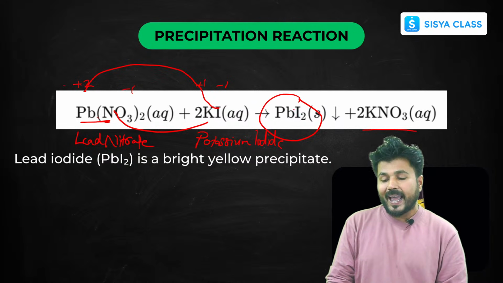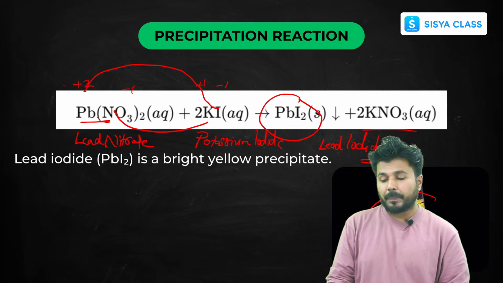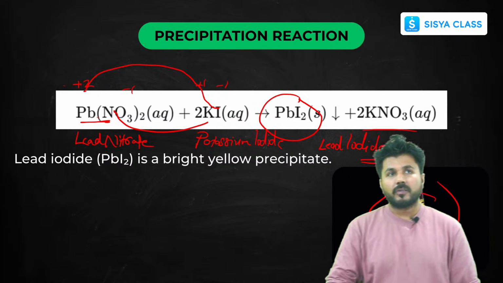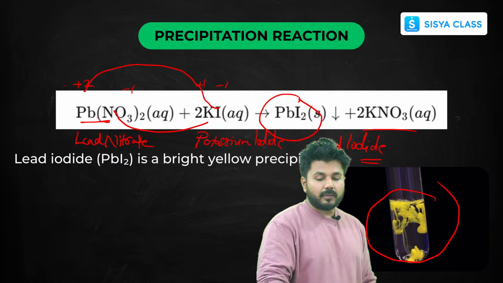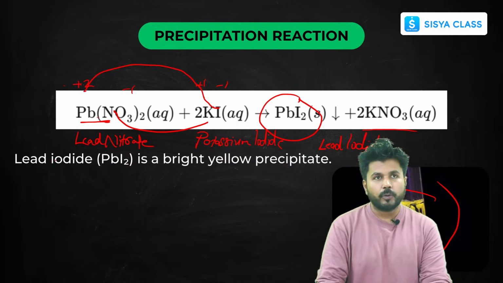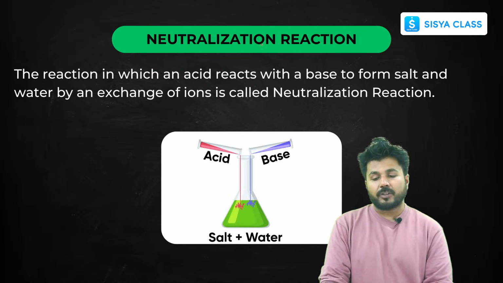So now lead iodide is formed. This lead iodide is your bright yellow precipitate, as you can see in the video itself. The yellow precipitate that you can see in the test tube is your lead iodide. I hope it's clear to you. Now let's move on to another type of double displacement reaction.